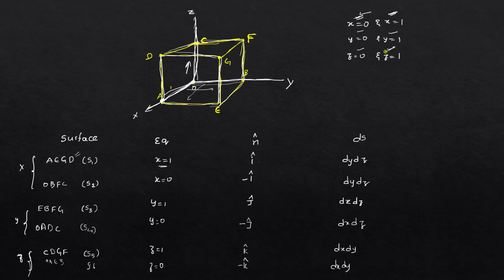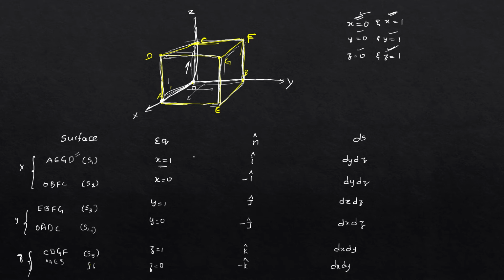Like that, along y is equal to 1 means the plane lying on the y-axis at a distance of 1. Since it is on the y-axis at a distance of 1, we have to consider the BEFG plane. y is equal to 0 means OADC. Like that, z is equal to 1 means the plane lying on the z-axis at a distance of 1 from the origin, at a distance of 1 on the z-axis. That means the plane DCFG. Like that, we will get 6 different planes. Okay.